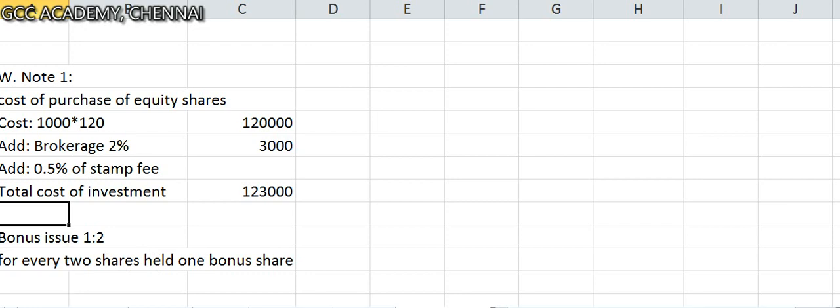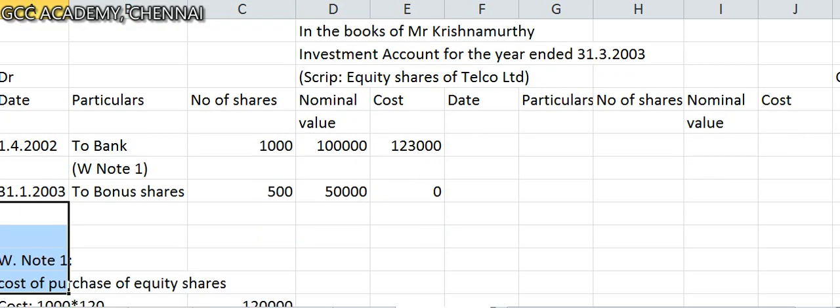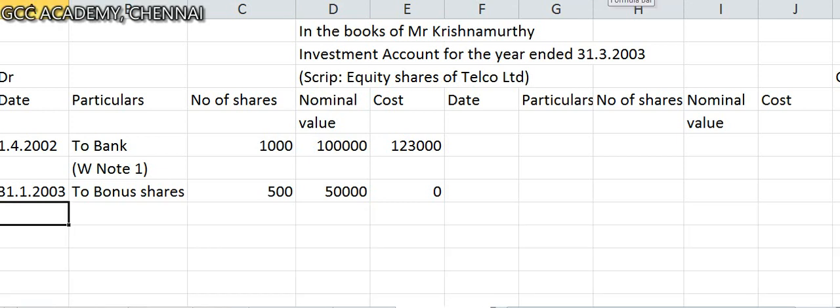Very, very important. So now he is having 1000 shares. So he is going to be getting how many shares now? 500 shares. And face value is 50,000. And there is no cost for this. No cost for bonus shares. You are all very much aware. There is no cost for bonus shares. So on 31/1/2003, he is allotted bonus shares without any cost.